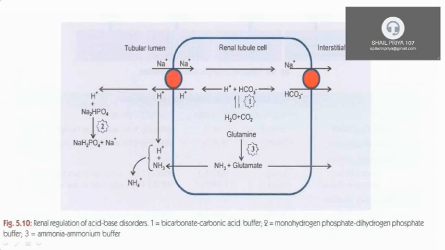Now another mechanism is, you can see that inside the renal tubular cell, glutamine is broken down to ammonia and glutamate. Now this ammonia is secreted into the tubular lumen. In the tubular lumen, this ammonia combines with H plus to form ammonium. So this is another buffer system, the ammonia-ammonium buffer system. One is the carbonic acid-bicarbonate buffer system. Another is the monohydrogen phosphate and dihydrogen phosphate buffer system. And third is the ammonia-ammonium buffer system.